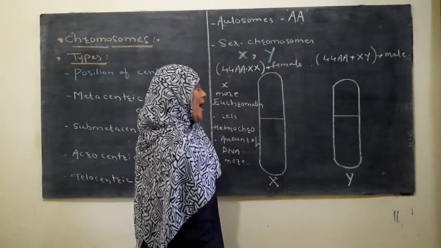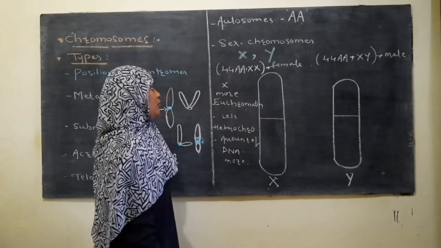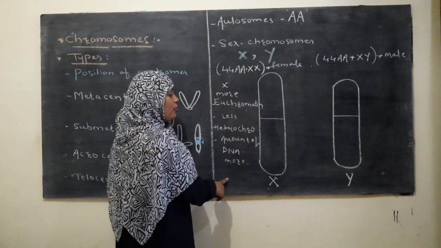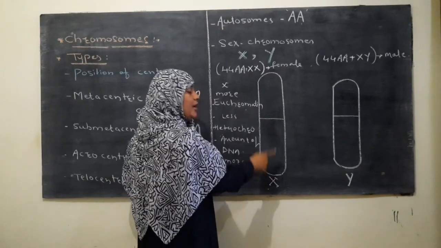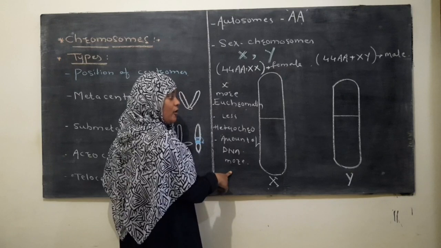Whereas in case of Y chromosome, it is shorter than X chromosome and genetically less active than X chromosome. Genetically X chromosome is more active because of having more DNA and more genes.